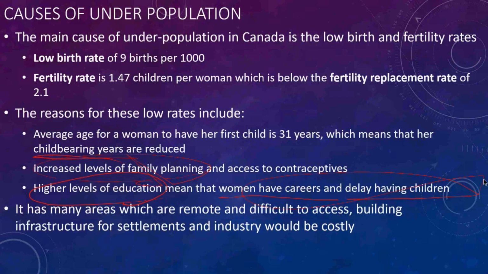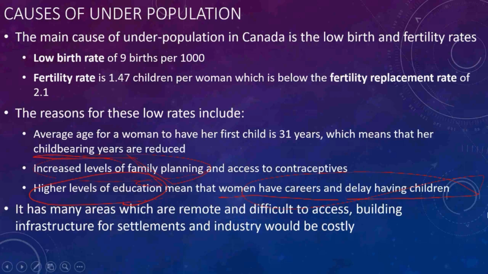So 3 reasons: the average age for women to have the first child is 31, the increasing level of family planning and access to contraceptives, and also the higher level of education, that means women have careers and delay having children.